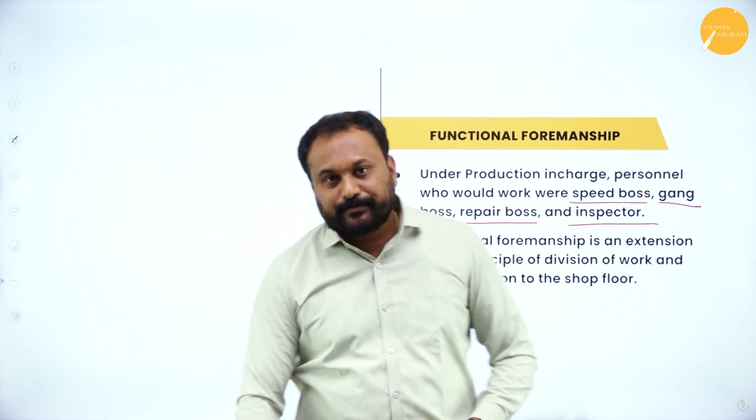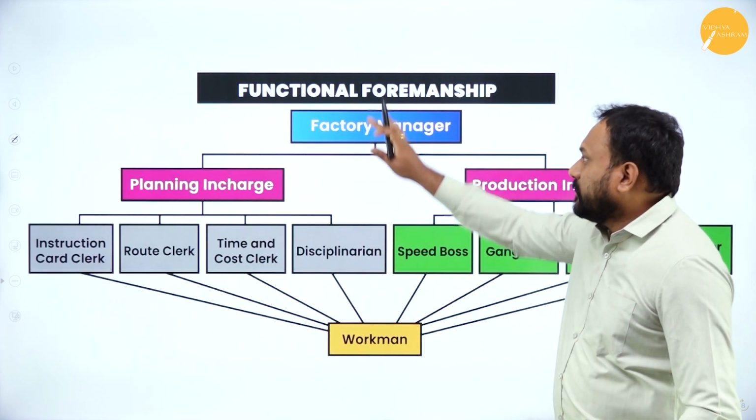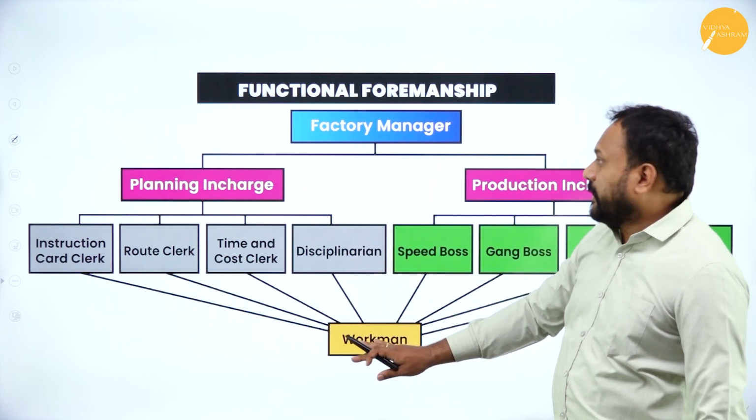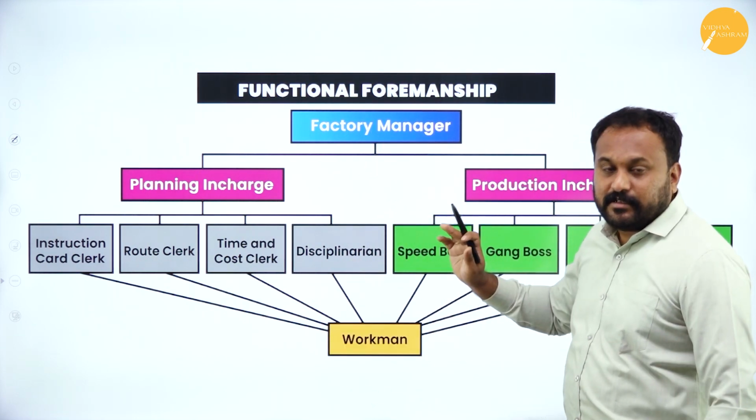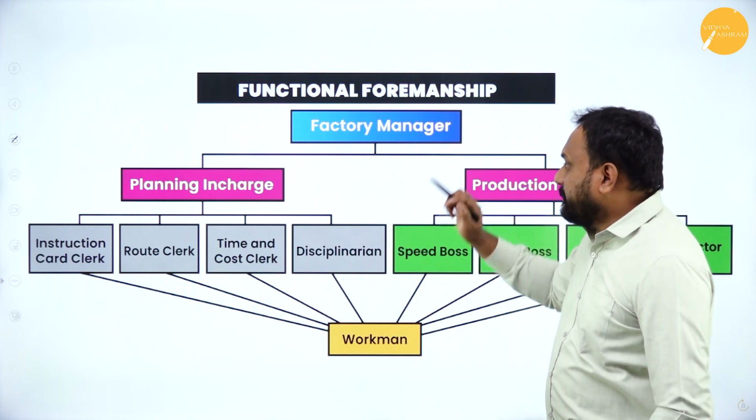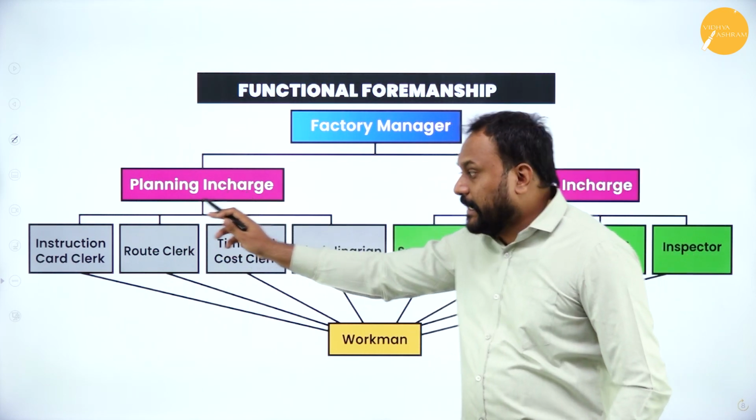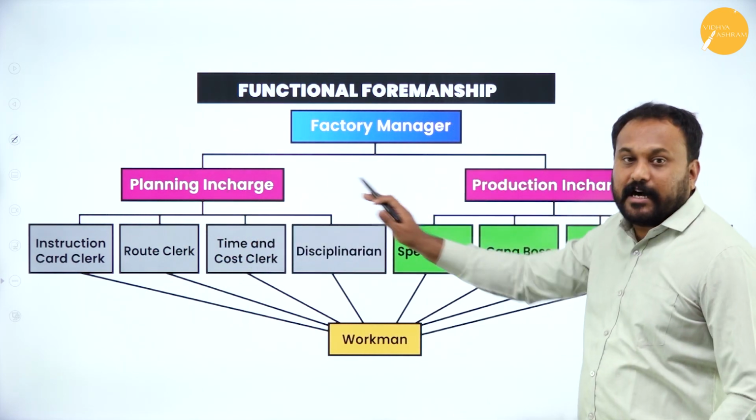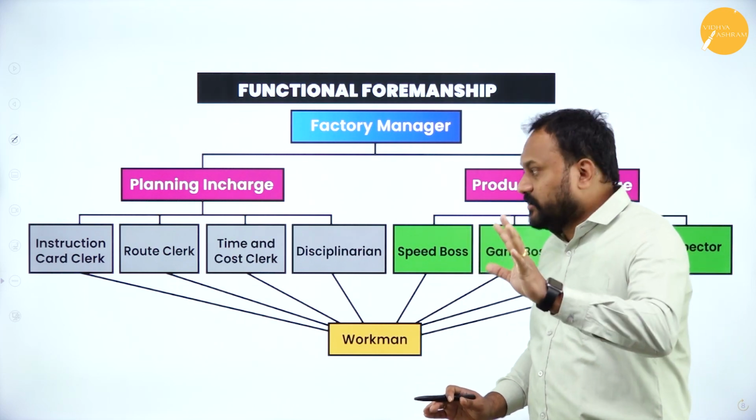So this is how the functional foremanship will look like. So the factory manager is here. The middle level is the factory manager. Planning in charge and production in charge are 2 departments which he has created.